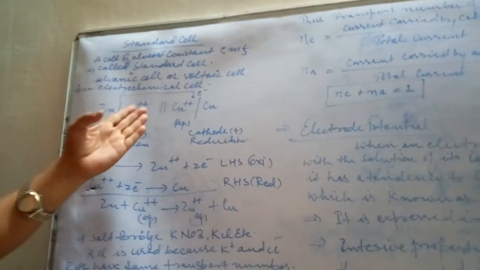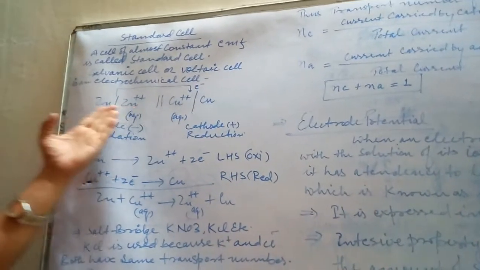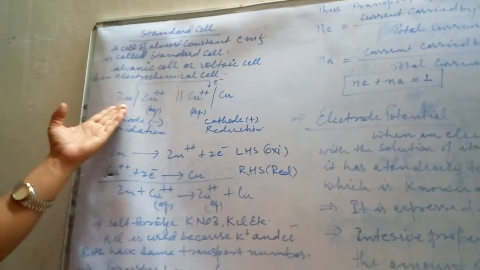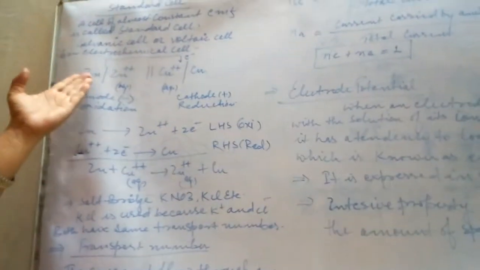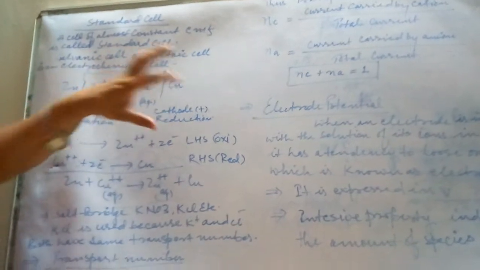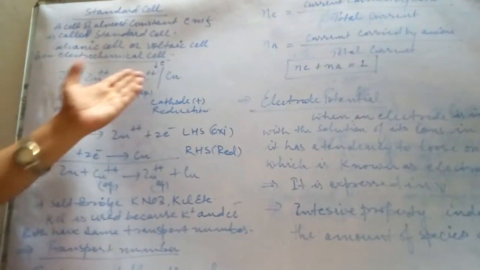Here I am showing a representation of the electrochemical cell previously discussed. This is a half cell, this is a half cell, and both half cells are connected by this salt bridge.